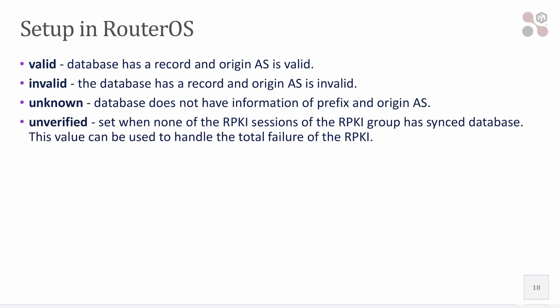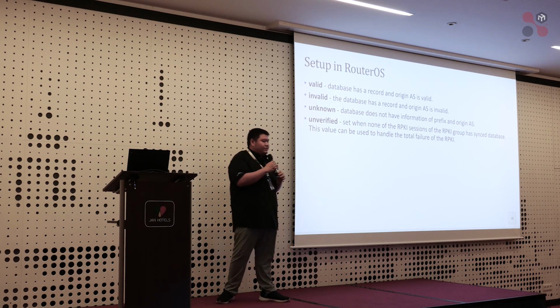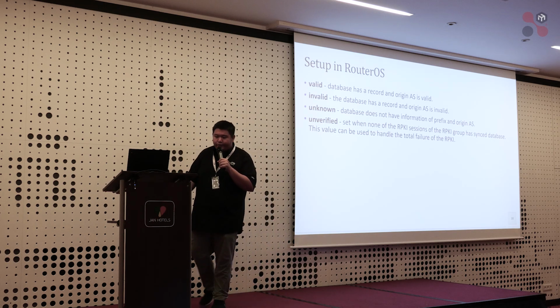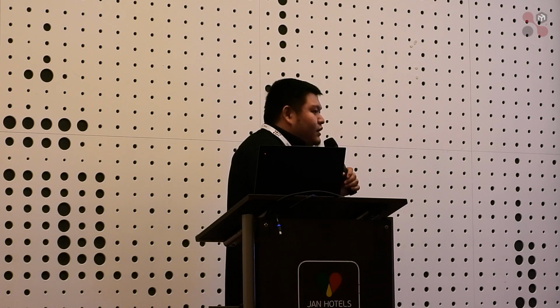So it's not verified. It doesn't mean invalid, it doesn't mean valid, but it is unverified. Yeah, it's four different states. You need to check your validator server connection, and if the state is unknown, you can try to create the record, if it is your own prefix.